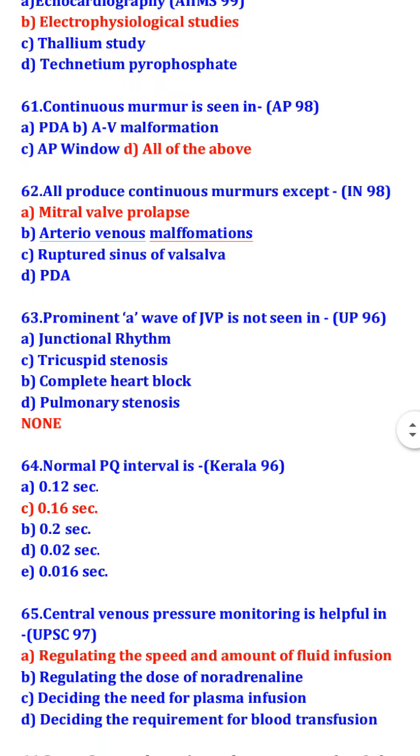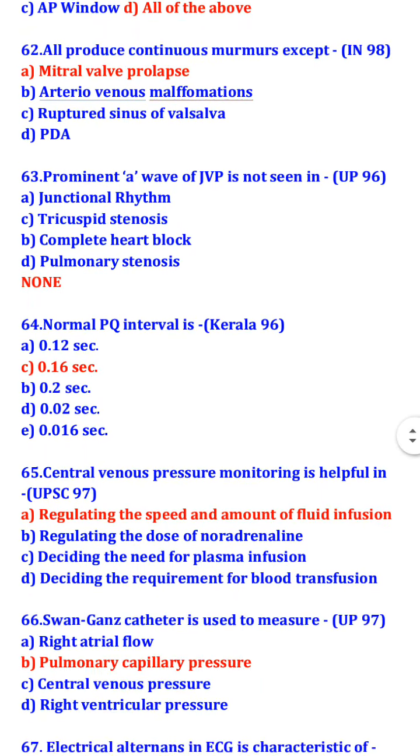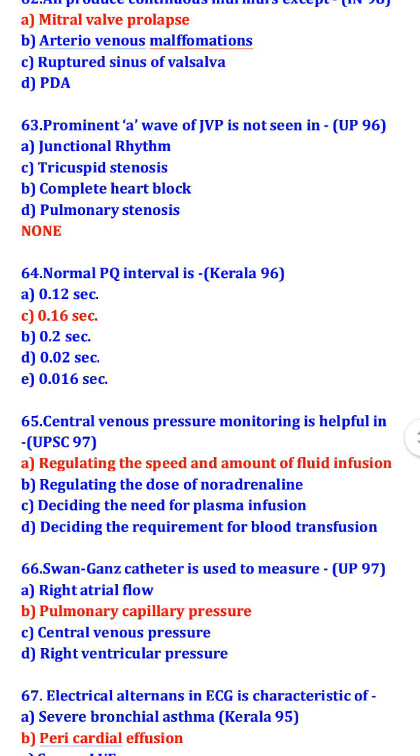Prominent A wave of JVP is not seen in, so none. So it is seen in all of these: junctional rhythm, tricuspid stenosis, complete heart block, and pulmonary stenosis. Normal PQ interval is 0.16 seconds.